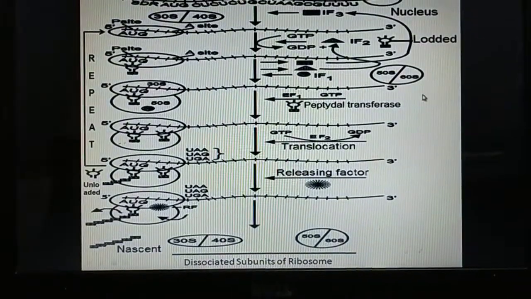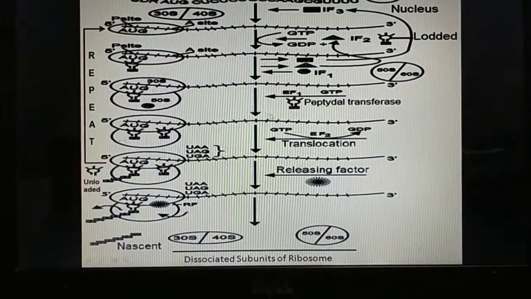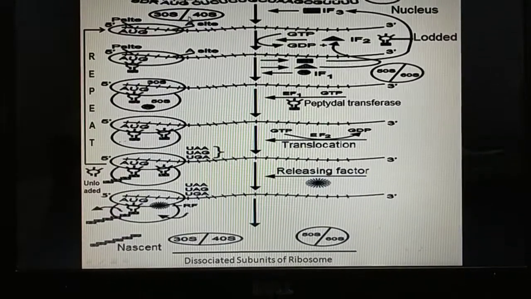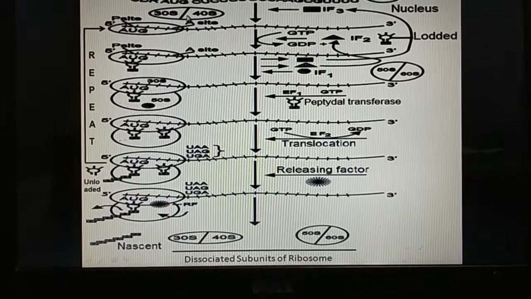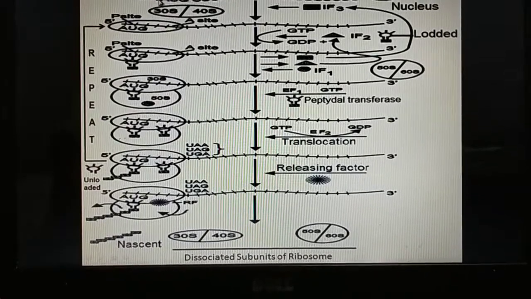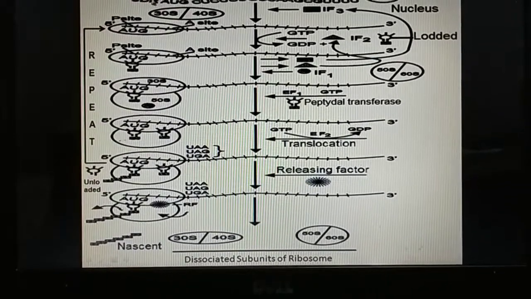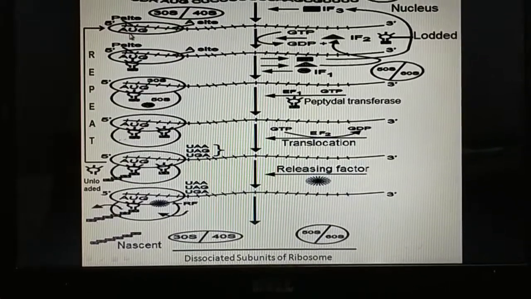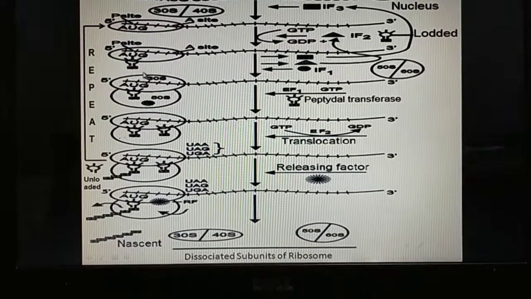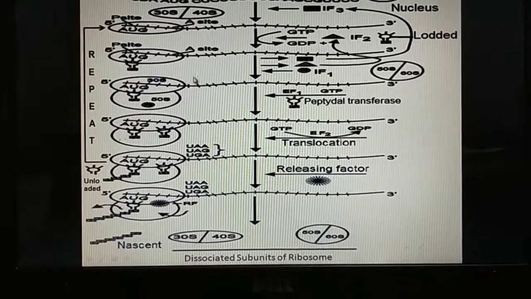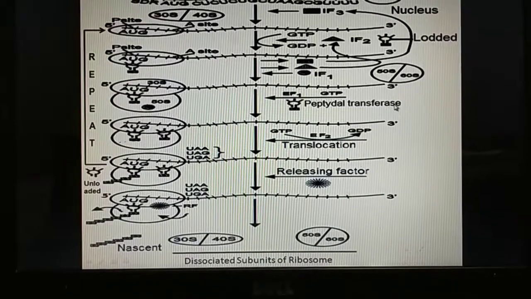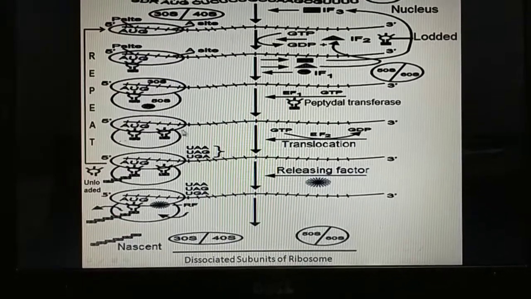This is the entire process of translation. This is the mRNA, and the smaller subunit of the ribosome gets attached with mRNA at the SD region, and then the loaded amino acid gets attached at the P site. Then the larger subunit gets attached with the smaller subunit, and with the help of peptidyl transferase and GTP, the chain is elongated.